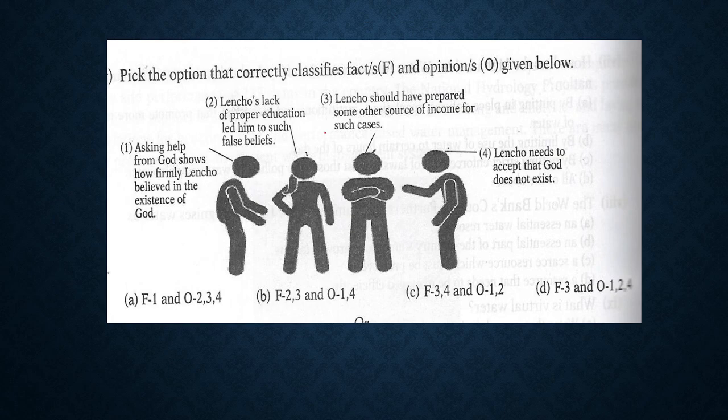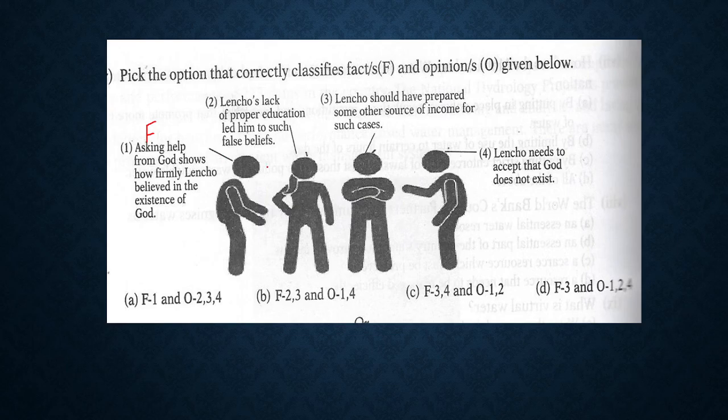So this is from the chapter Letter to God. So let's see now. Asking help from God shows how firmly Lencho believed in the existence of God. Of course, this is a fact. So firmly Lencho believed in the existence of God. That is why Lencho wrote a letter. And Lencho did not suspect even at a single moment that money is not going to come to him or God is not going to send him money. Therefore, it is a fact. Then Lencho's lack of proper education led him to such false beliefs.